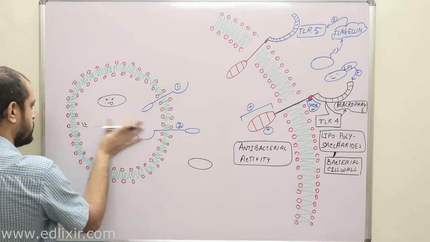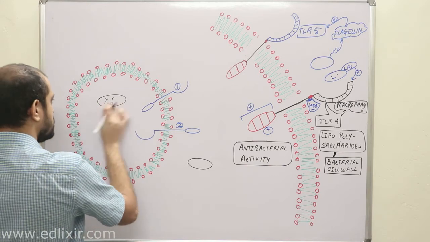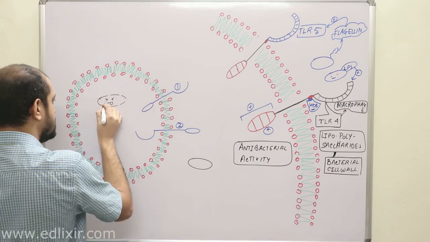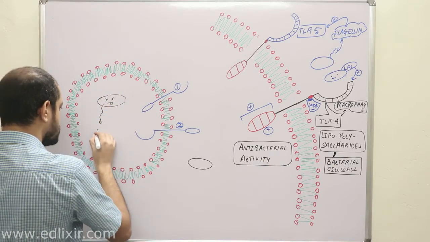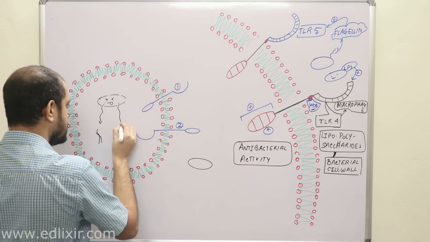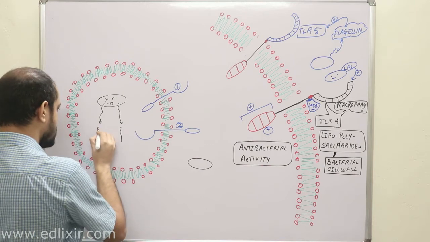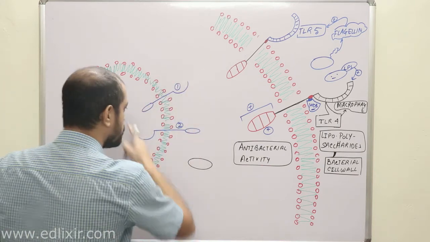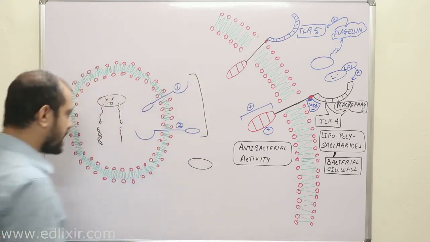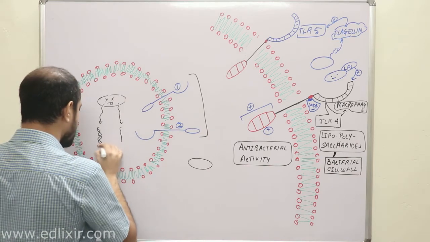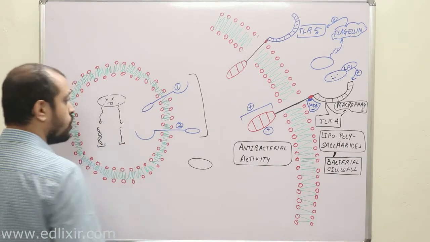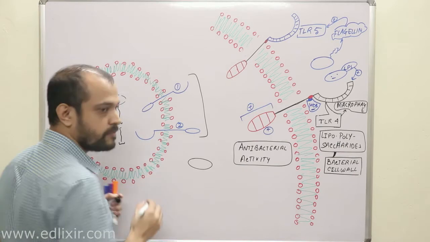And now, due to the rupture of their cell wall, their DNA and RNA have come out. Clear? Their DNA or RNA have come out. That means these TLRs actually get activated by the DNA or RNA of bacteria or virus.